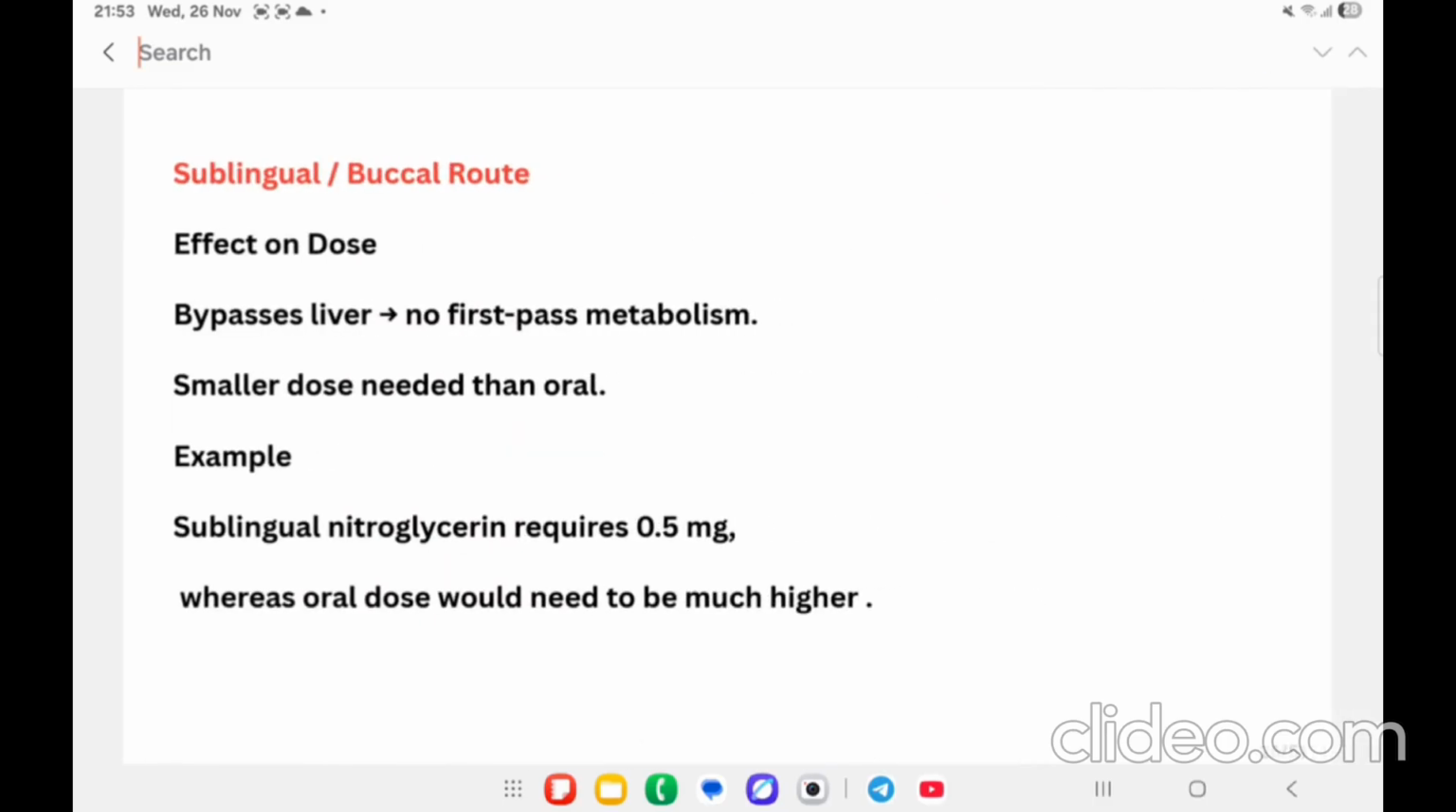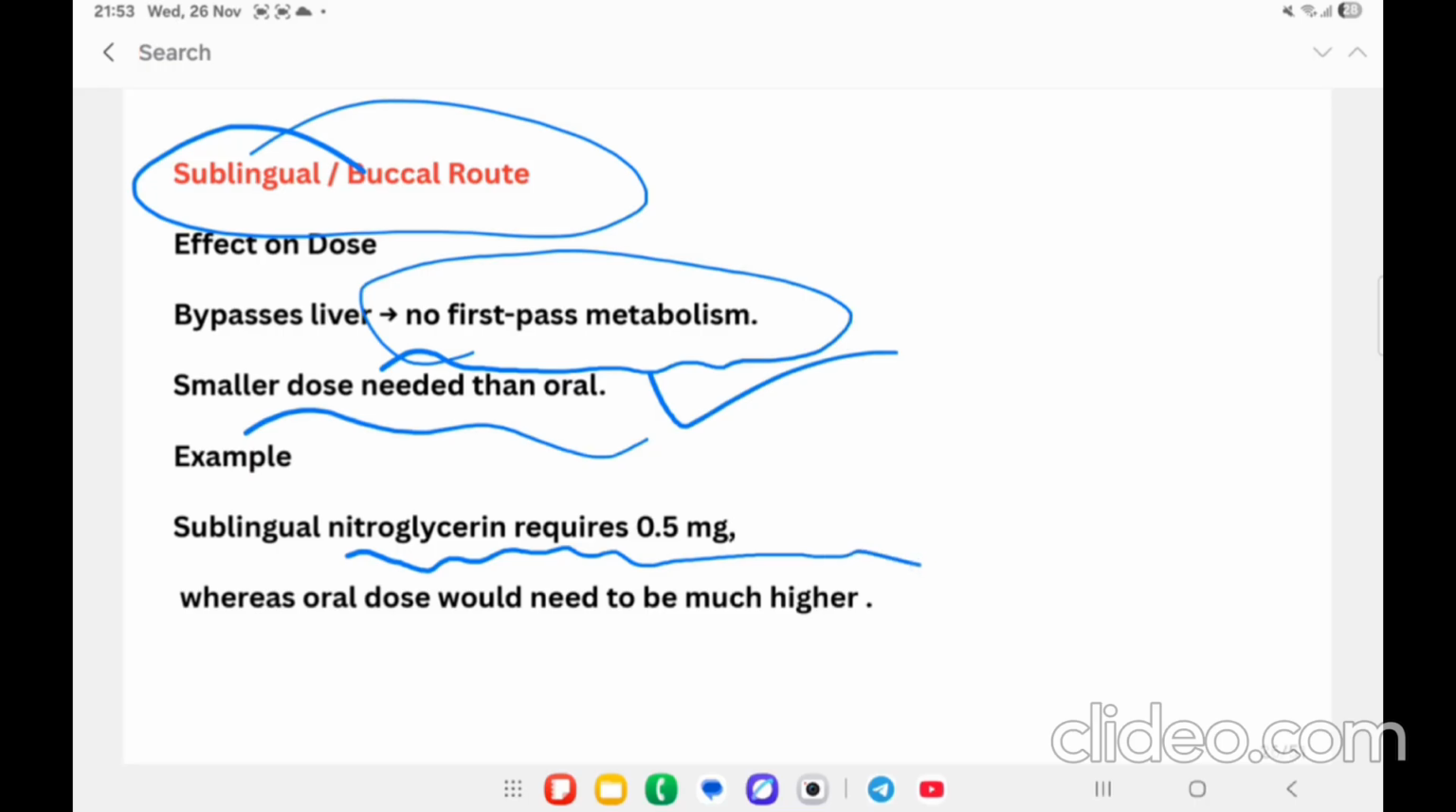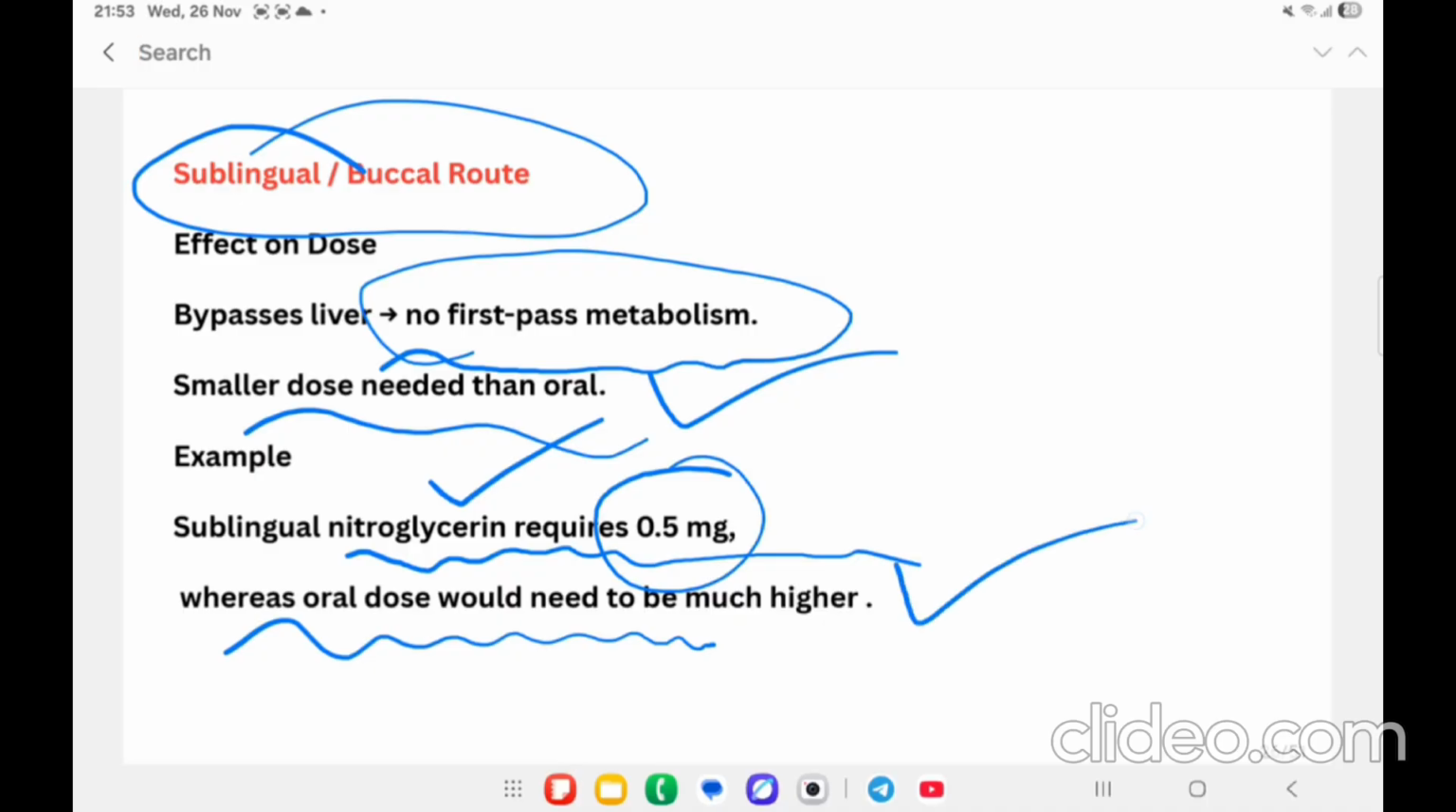Then sublingual or buccal route. It is also going to bypass first pass metabolism. It is not going to enter into the GIT. Even a small dose is sufficient. Example, in case of angina pectoris, that is in heart diseases, we use nitroglycerin about 0.5 mg, whereas the oral dose would need to be much higher.